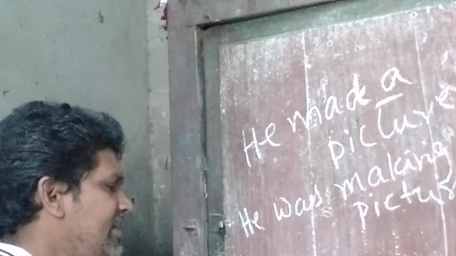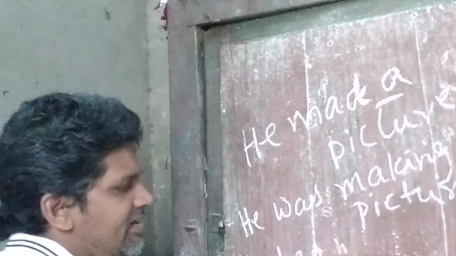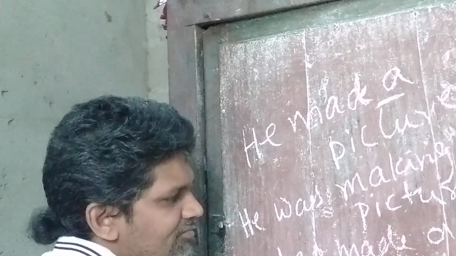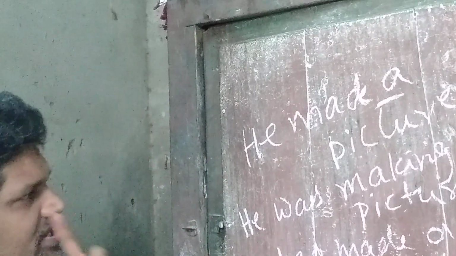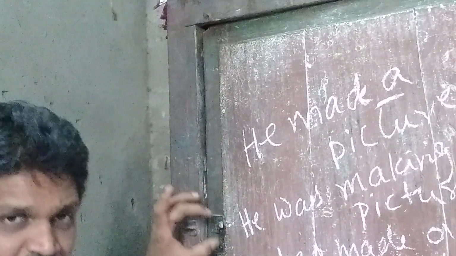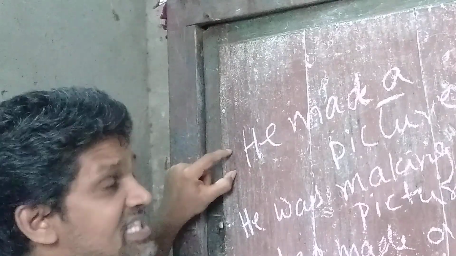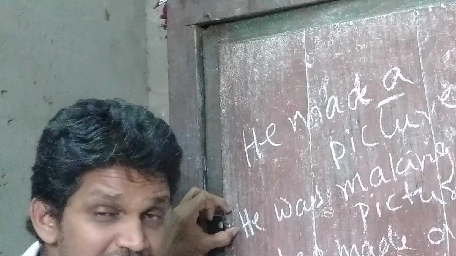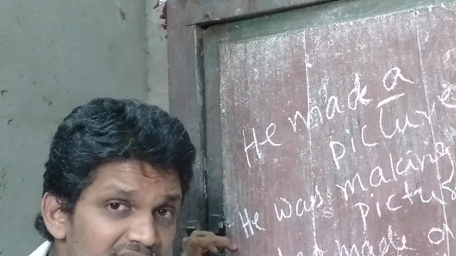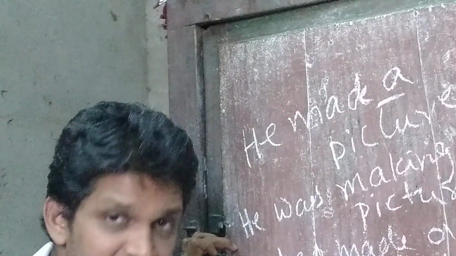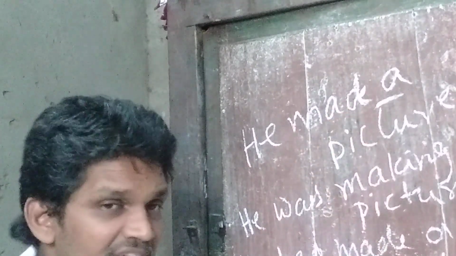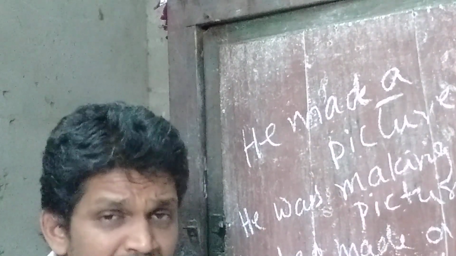Next, he had made a picture. Same example in different forms. First one is in simple past tense, second one is in past continuous tense, and the third one is in past perfect tense. I give you 1 minute time, you try to change them into passive voice.